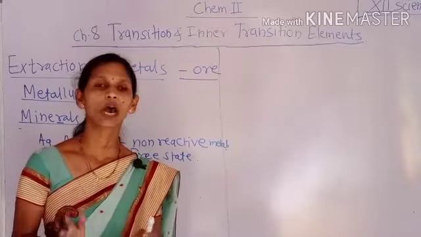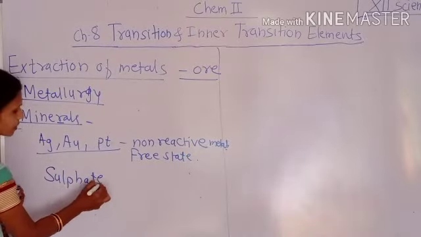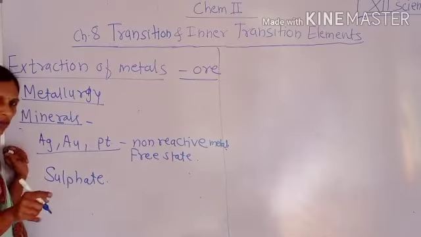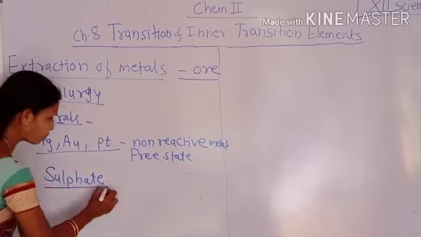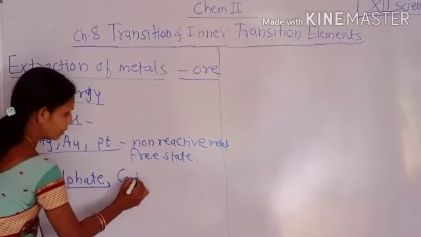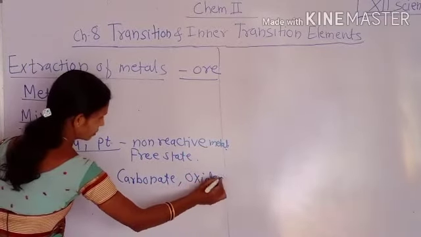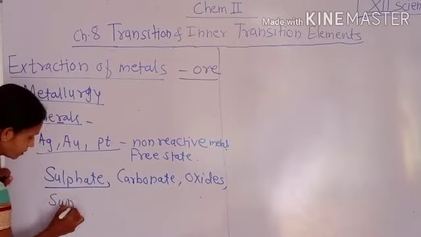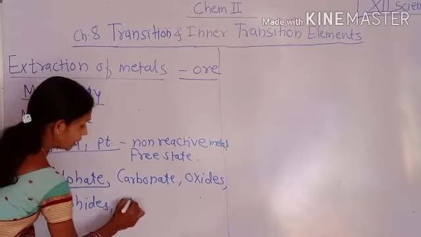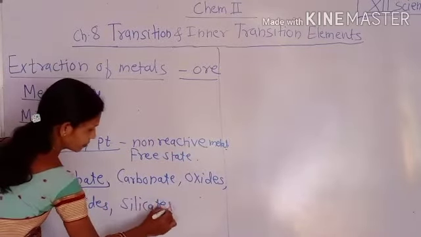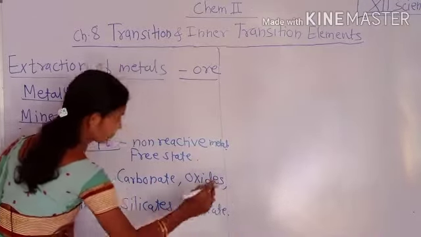These compounds of metals are mostly found in the form of sulfates, carbonates, oxides, sulfides, silicates and zincates, etc. Isn't it?